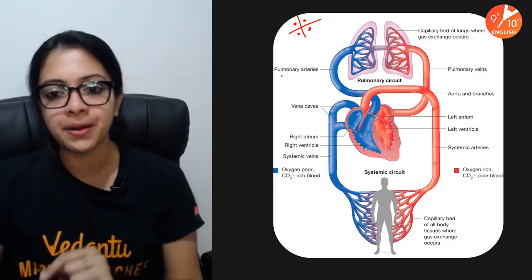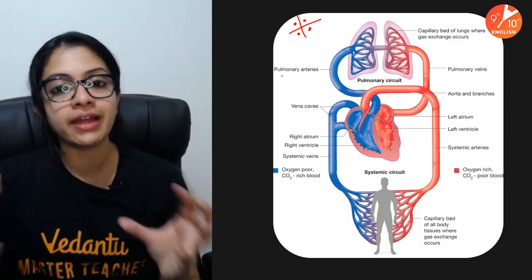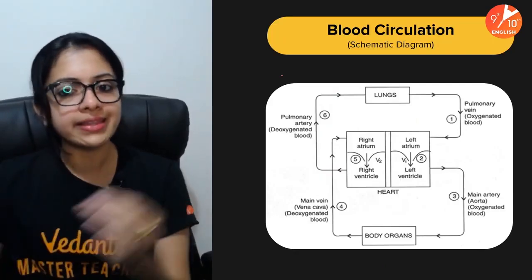All right. So remember, I'll repeat the question. Name the blood vessel which carries blood away from the heart to the lungs. All right, quickly give me the answer. And this would be the easiest to know.